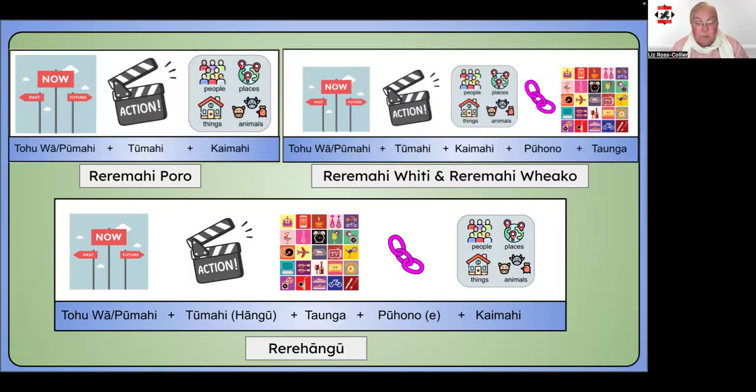I'll start with a very brief recap about the first 4 sentence models that we've covered so far. The 3 Momo Reremahi and the Rerehāngū. One of the things I mentioned before about the differences between the Reremahi and the Rerehāngū was how the key focus of the sentences shifted from the tūmahi to the taunga. In Rerekaimahi, the focus will shift again, this time to the kaimahi, the one doing the action. In English grammar, this is called the agent.